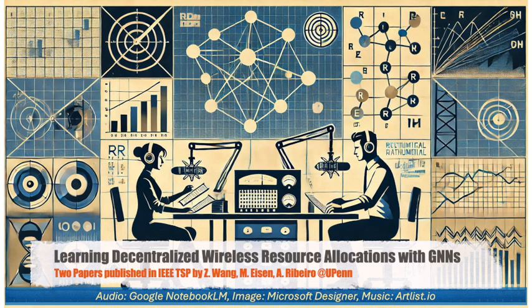What else? So another key advantage is scalability. Unsupervised learning allows these GNNs to handle really massive networks with potentially thousands of devices. And this is something that would be very difficult to do with traditional centralized approaches. So this really opens up the possibility of managing these increasingly complex networks of the future. So not just optimizing the resource allocation, but doing it at a scale we've never seen before. Exactly. And there's even more.